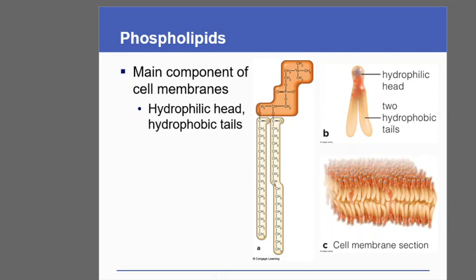Phospholipids, the main component of the cell membrane, as we have discussed, the plasma membrane or unit membrane, or we can call it a cell membrane. The membrane covers even the cellular organelles as well. These membranes are bilayer in structure. Bilayer means having two layers. So this is one layer and this is another layer.